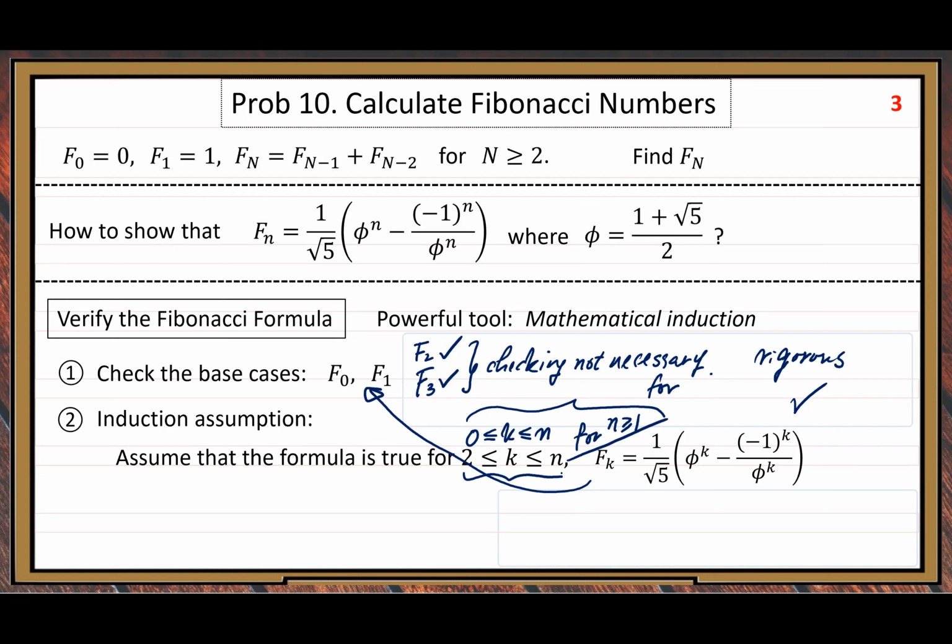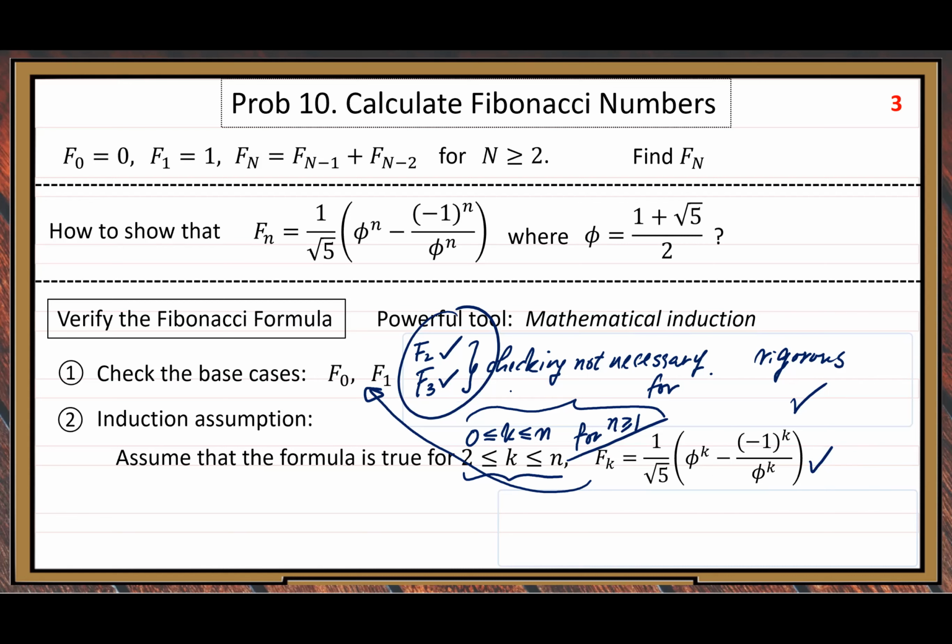When k is in this range, based on our assumption, it is correct. And this assumption is reasonable, not ridiculous, because we did the checking.